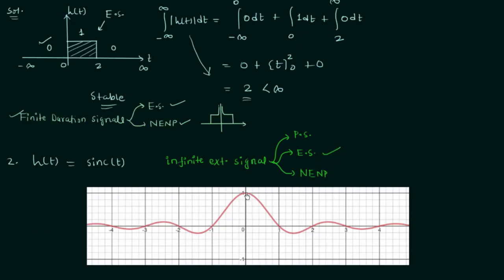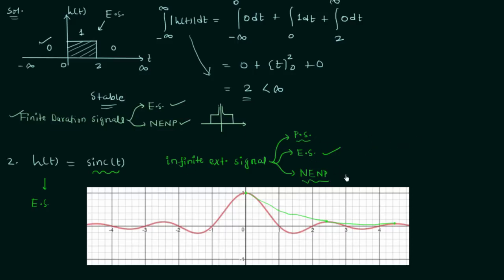In this case, if you focus on the peak amplitudes, you will find they are decreasing in nature. Therefore, h(t) equal to sinc t is an energy signal. Now whenever the peak amplitudes are increasing in nature, the given signal is neither energy nor power signal, and whenever the amplitude is constant, it is a power signal.